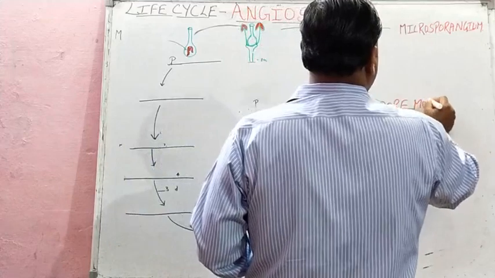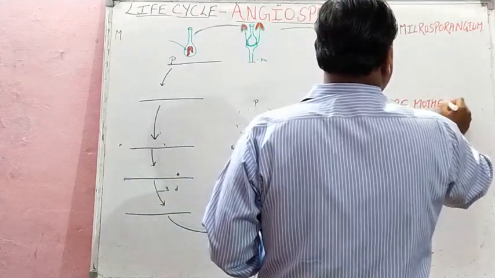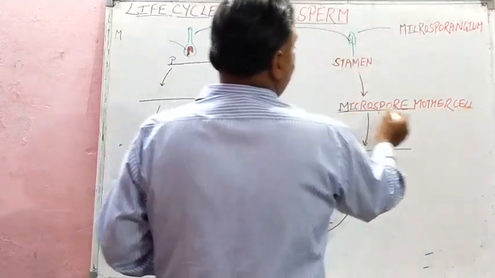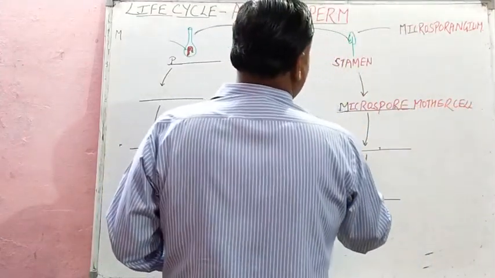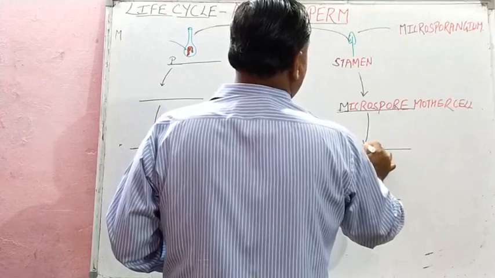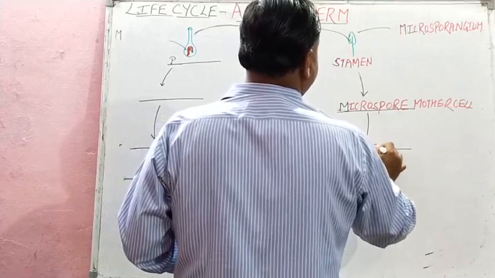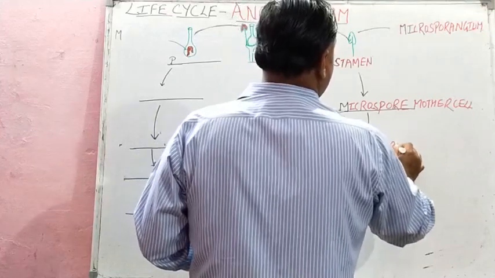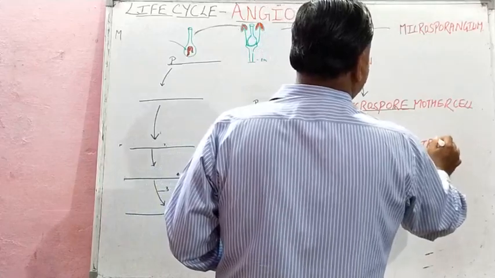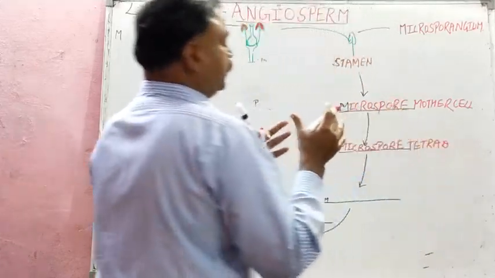Microspore mother cell develops. As the name suggests, microspore mother cell will produce microspore tetrad. Microspore tetrad means 4 microspores are attached to each other.